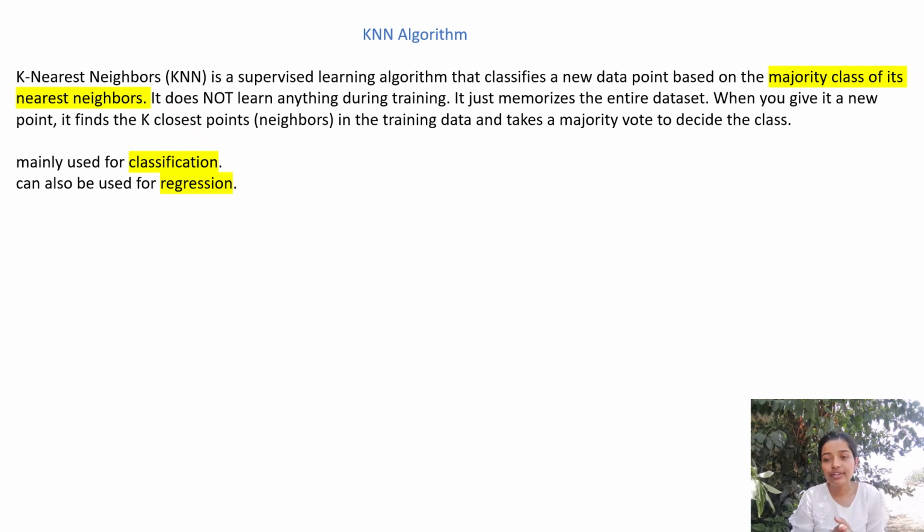Here, firstly, we decide the value of k. Let us take an example and understand how the KNN algorithm works. Let us say that red represents data points in class A and blue represents data points in class B. Now the first step is to find out the value of k.